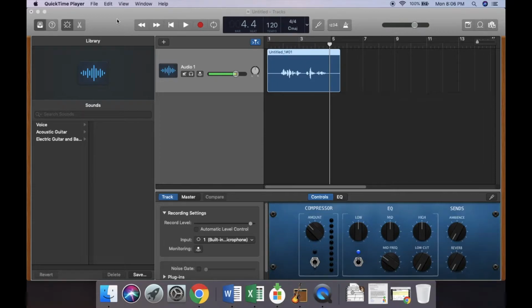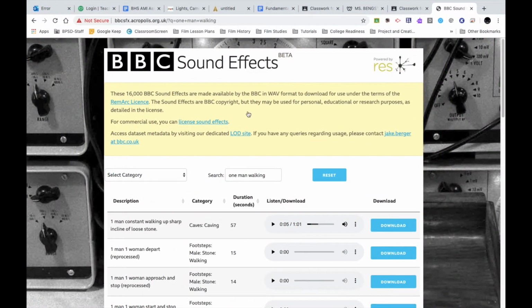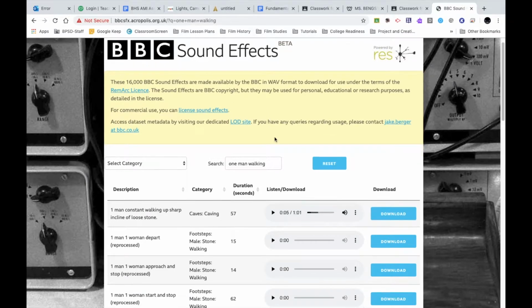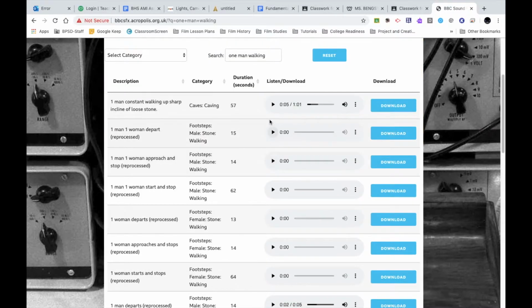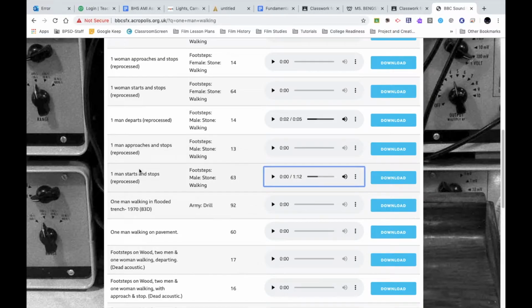For the next step of this project, I'm going to switch over to sound effects galleries online. I've selected the BBC sound effects. I've already typed in one man walking. I've sampled some of these sound effects to find the correct one, to move a bit faster in this tutorial. So if I click on this one, this is the sound effect I want to go with my man walking into the classroom. I'm going to download this sound.